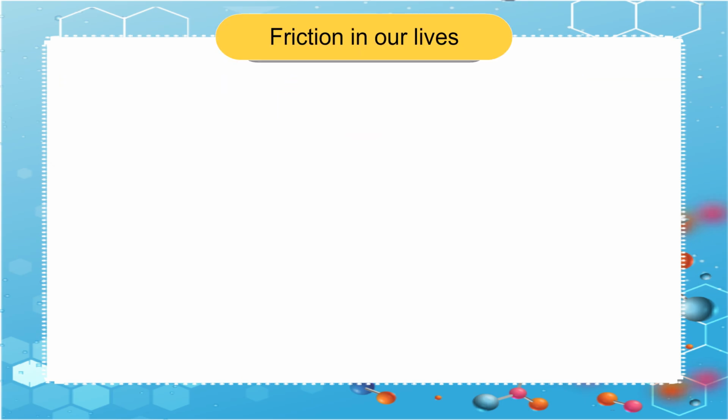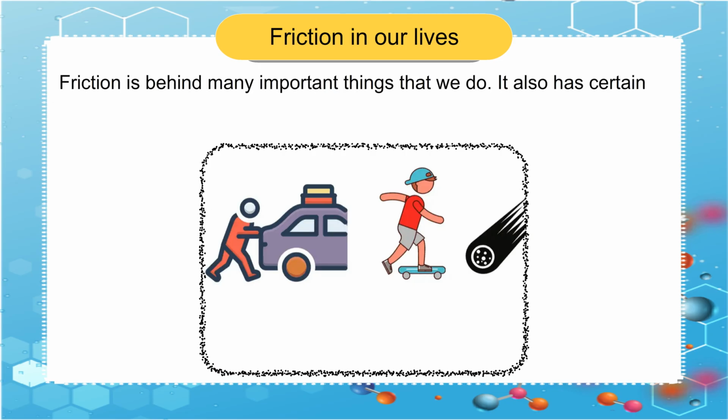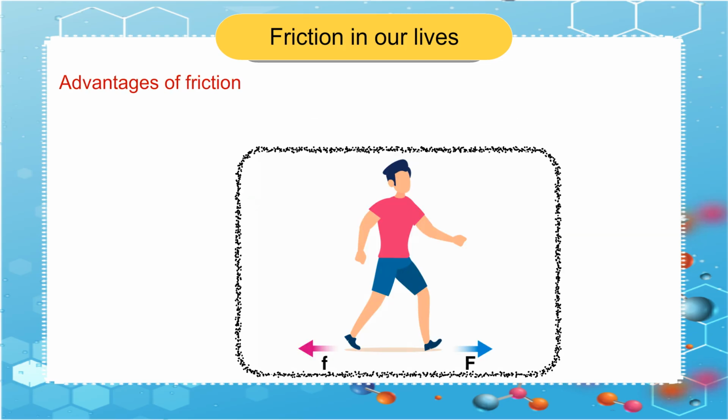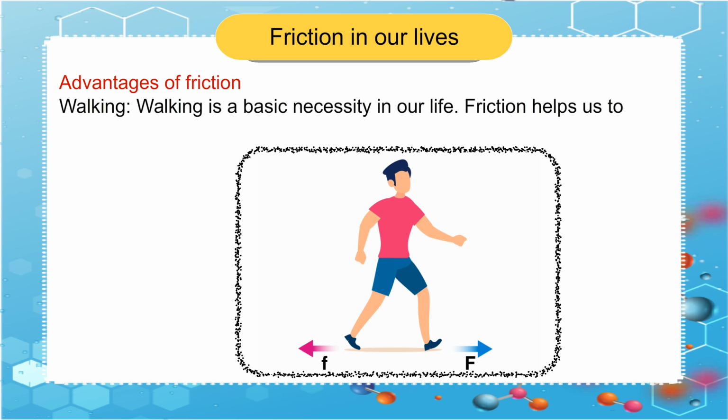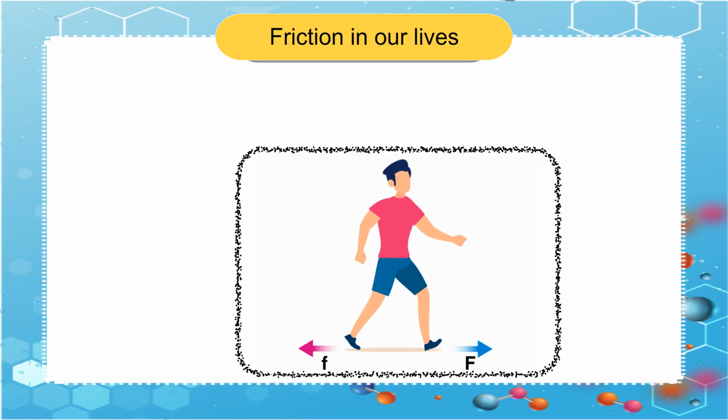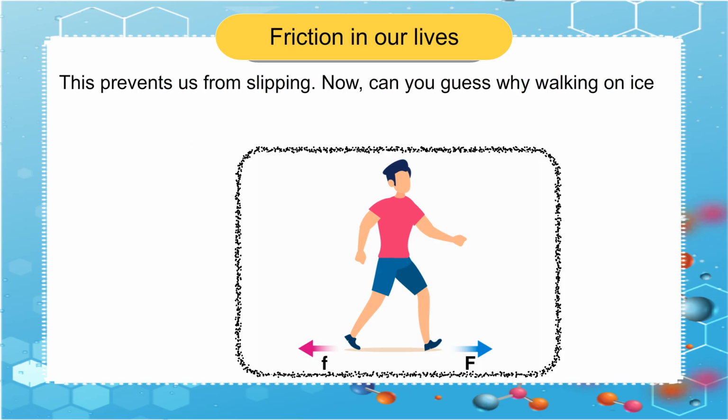Friction in our lives. Friction is behind many important things that we do. It also has certain disadvantages. It is said that friction is a necessary evil in our life. Advantages of friction. Walking. Walking is a basic necessity in our life. Friction helps us to walk. When we walk, our feet or shoes get interlocked with the ground and generate friction. This prevents us from slipping.